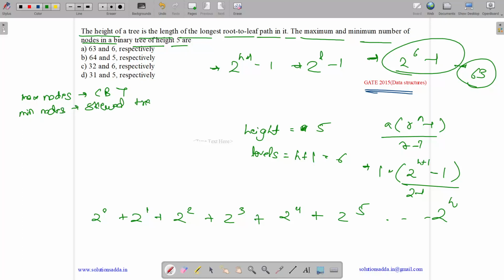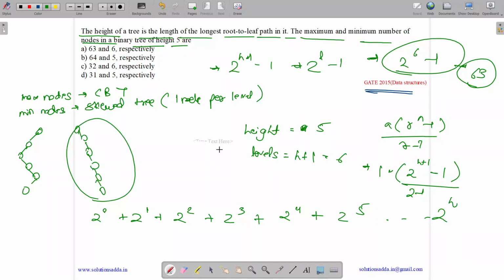Skewed tree or one node per level. It can take various forms like this: 1, 2, 3, 4, 5, 6, or like this 1, 2, 3, 4, 5, 6. It can take various forms, but it will have 6 nodes. So max is 63, min is 6. Answer is option A, 63 and 6 respectively.